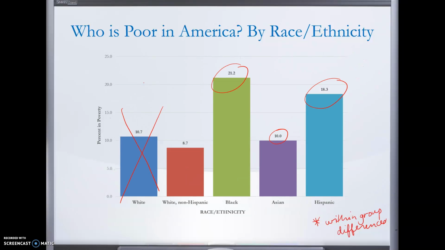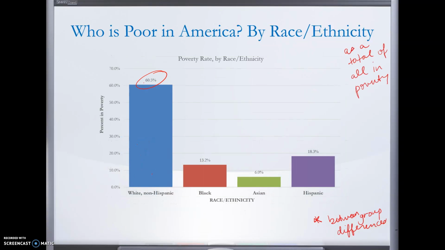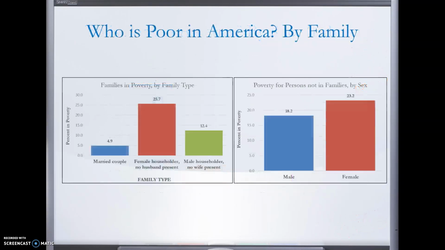If you're interested in poverty among one single group, this is the measure you're going to want to use. If you're interested in comparing poverty between groups in the United States, this is what you want to use, right? So just note that you can present data in very different ways.